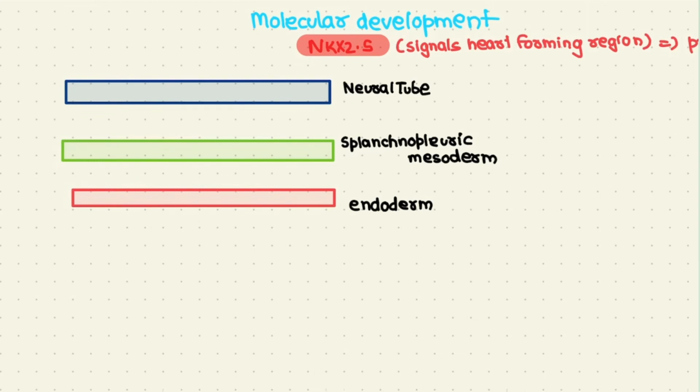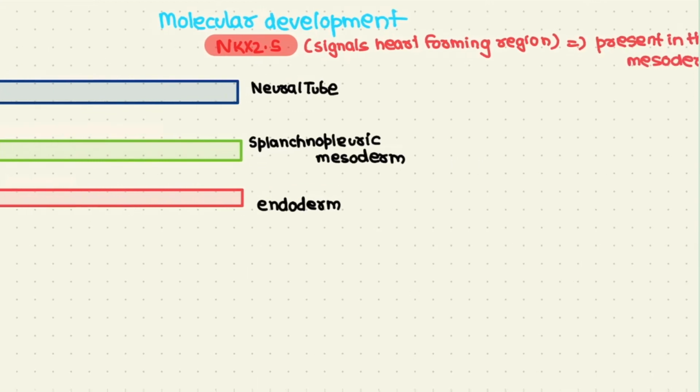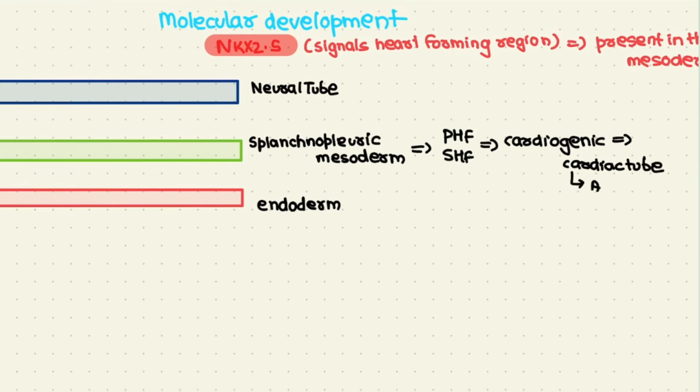The development of the heart by the splanchnic pleuric mesoderm, which, as we have studied, gives rise to the primary heart field, then the secondary heart field, which will ultimately form the cardiogenic area. The cardiogenic area will further form the cardiac tube, which is a resultant specification of different structures like atria, ventricles, outflow tract, etc.